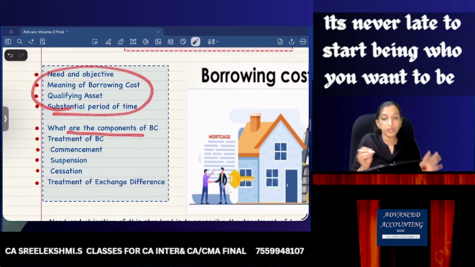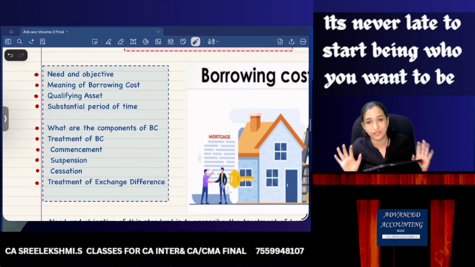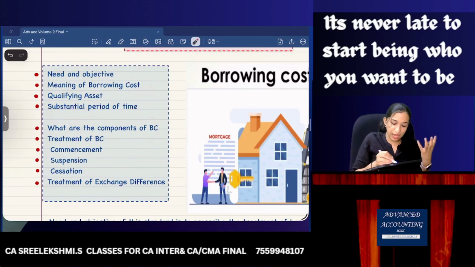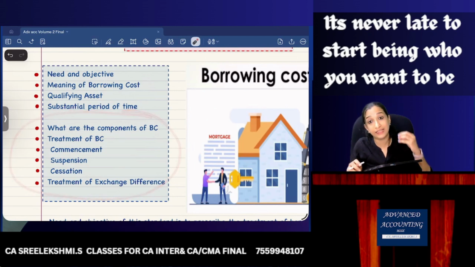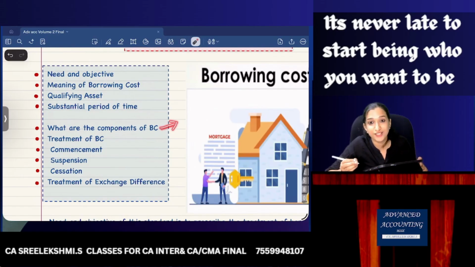Now, what are the components of borrowing cost? Borrowing cost, what comes to my mind is interest. Is only interest borrowing cost? No. What are the components of borrowing cost? See, my strategy will be like, I'll be doing all this theory and then only we'll move on to questions. Okay. So what are the components of borrowing cost? Borrowing cost, in my opinion, is only interest. So the standard says your opinion is totally not required.